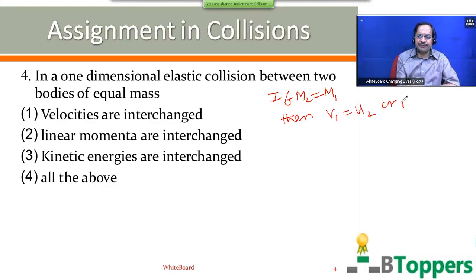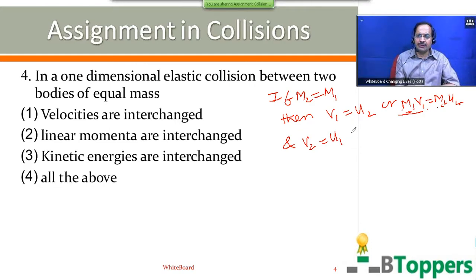Or you can also write M1 V1 equal to M2 U2. That means final momentum of M1 is equal to initial momentum of M2, because M1 and M2 are equal. And V2 equal to U1, because the velocities are exchanged after the collision.